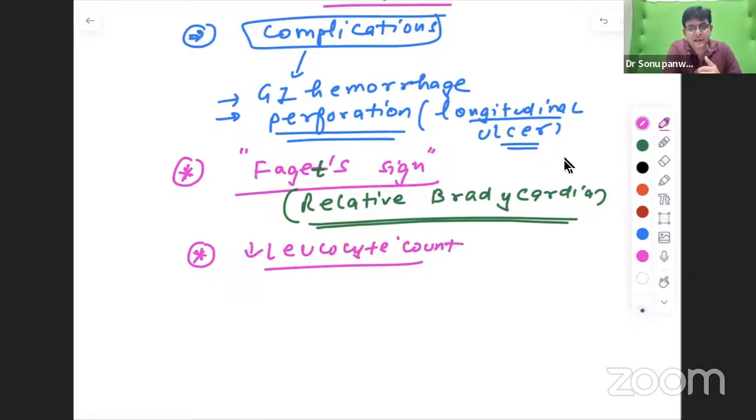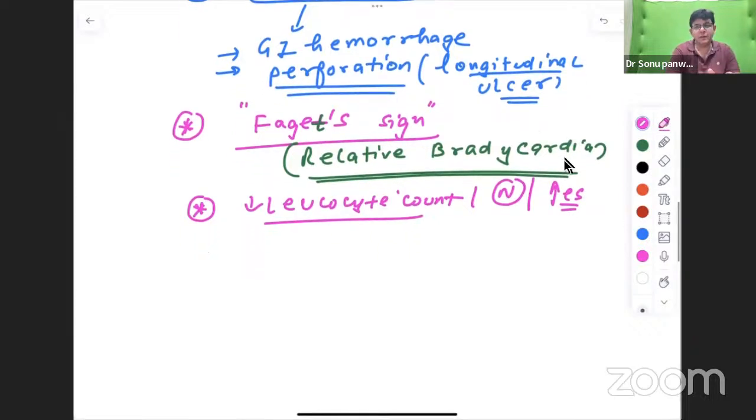As such, in every fever the TLC increases, but in this, the total leukocyte count can decrease. It can be normal or it can increase also. It can decrease, be normal, or be increased in typhoid fever. Total leukocyte count. Okay.